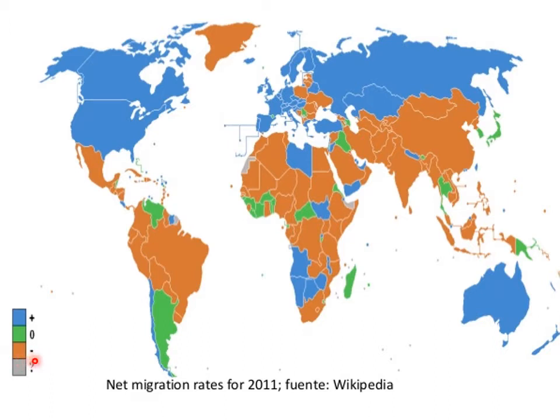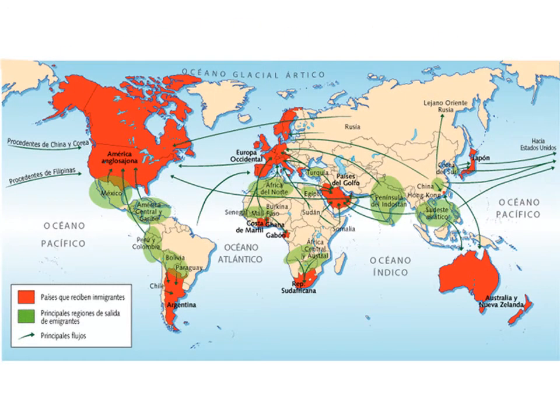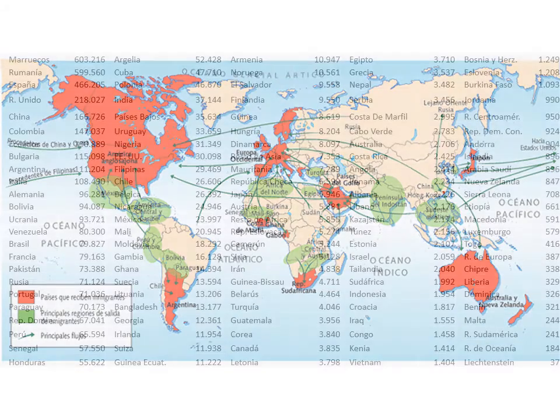On the other side, the negative net migration shows those countries that have more emigrants than immigrants, which are especially Africa, South Asia and Southeast Asia, and South and Central America and Mexico that go to these countries in blue. Here we can see it with arrows. In red, the areas that receive population, and in green, the areas that send population.